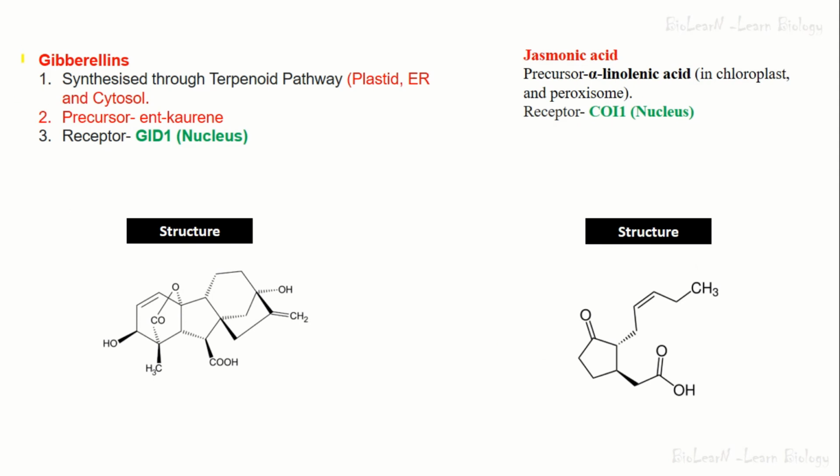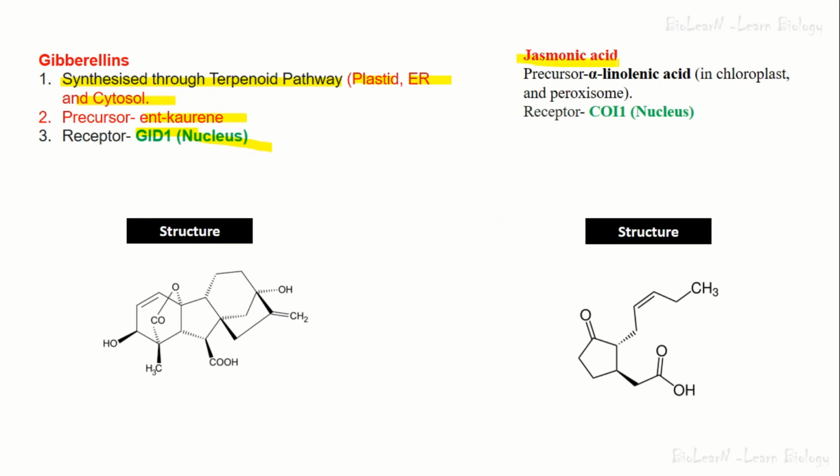The seventh most important hormone is gibberellin. So you have to remember that gibberellin is synthesized through the terpenoid pathway, and the location for the synthesis is plastid, ER, and cytosol. Three organelles are involved in the synthesis of gibberellin. The precursor for gibberellin's biosynthesis is ent-kaurene, and the receptor is GID1, and it is situated in the nucleus. So this is the structure of gibberellin.